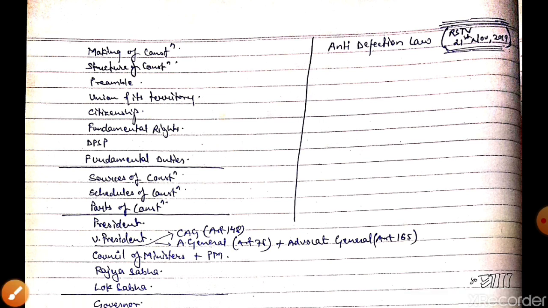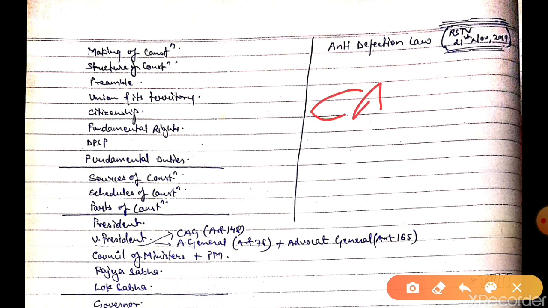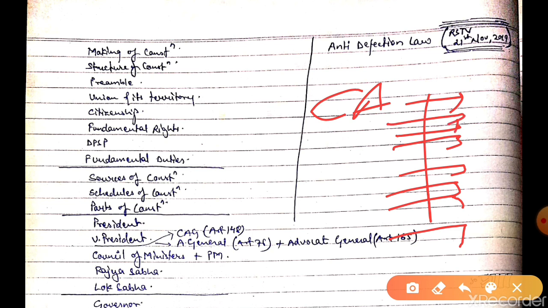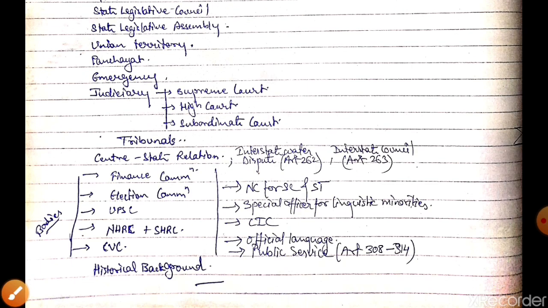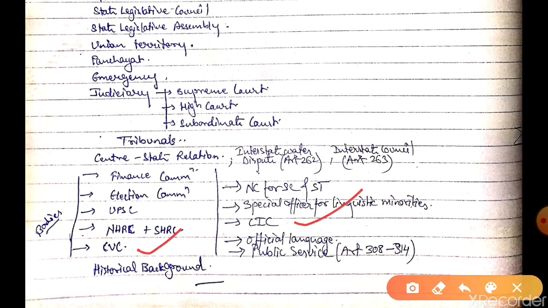So this is the way that you need to go. Just go with the current affairs, identify the topics, and deal with the topics mentioned there. Like, two or three months ago, the Vice President, at one of the events, talked about the Supreme Court, the regional bench of the Supreme Court. So in that respect, the Supreme Court becomes too important. We all know that CVC and CIC, these bodies were in the news in the recent past, hence these topics become important. So in this way, you have to deal with the topics.